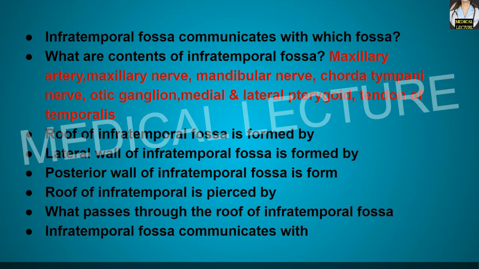What are the contents of the infratemporal fossa? They are the maxillary artery and nerve, mandibular nerve, chorda tympani nerve, otic ganglion, medial and lateral pterygoid muscles, and the tendon of the temporalis muscle. Now, the roof of the infratemporal fossa is formed by, and also the lateral wall, all the boundaries of the infratemporal fossa are formed by.